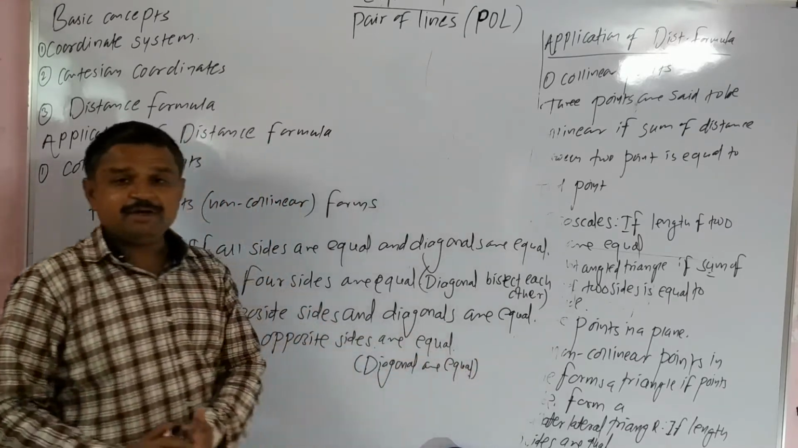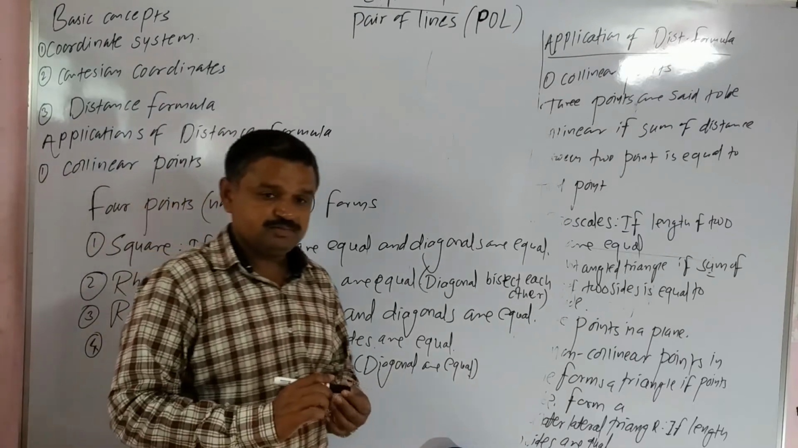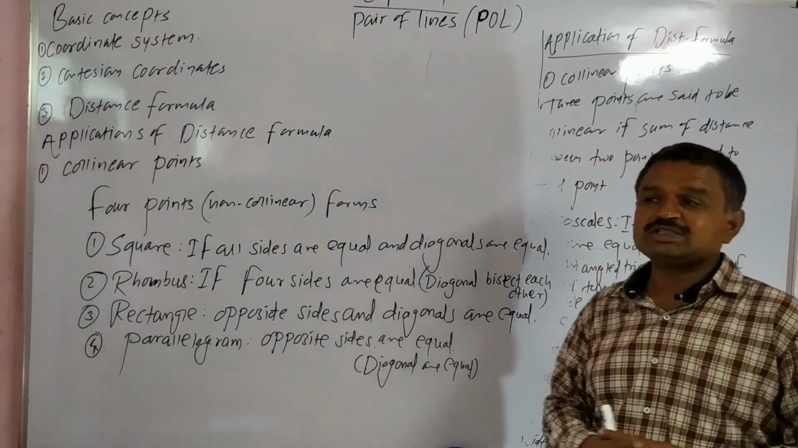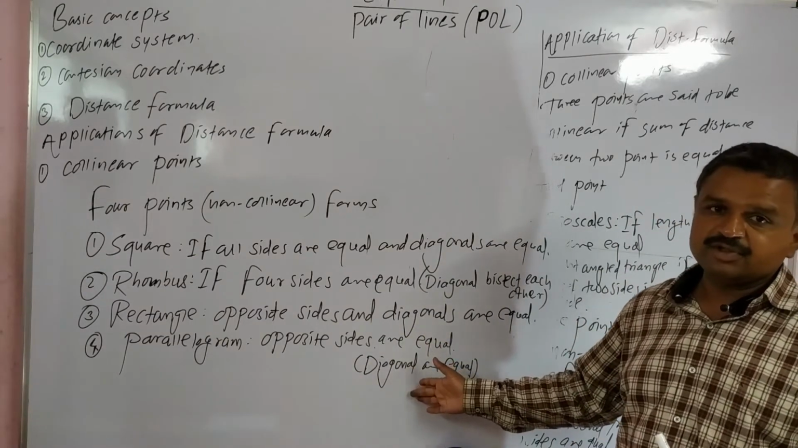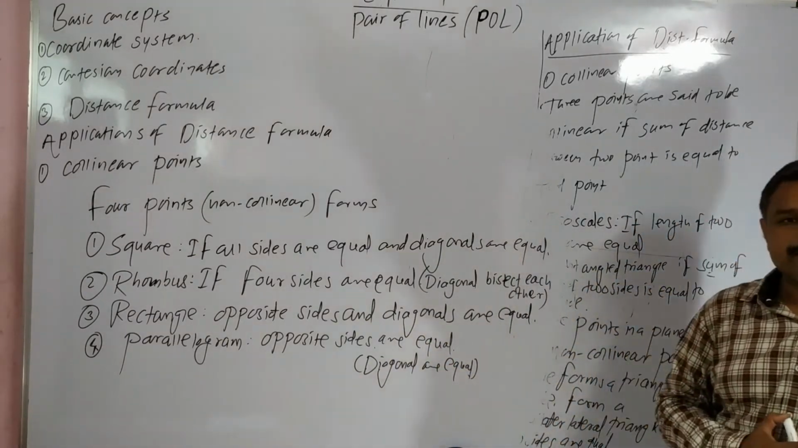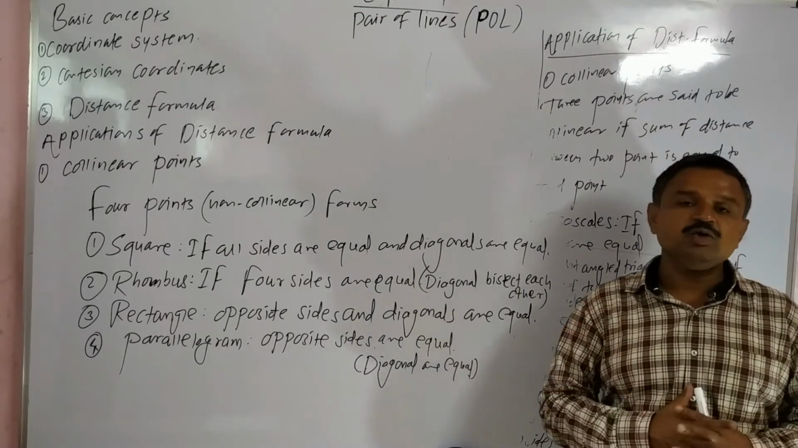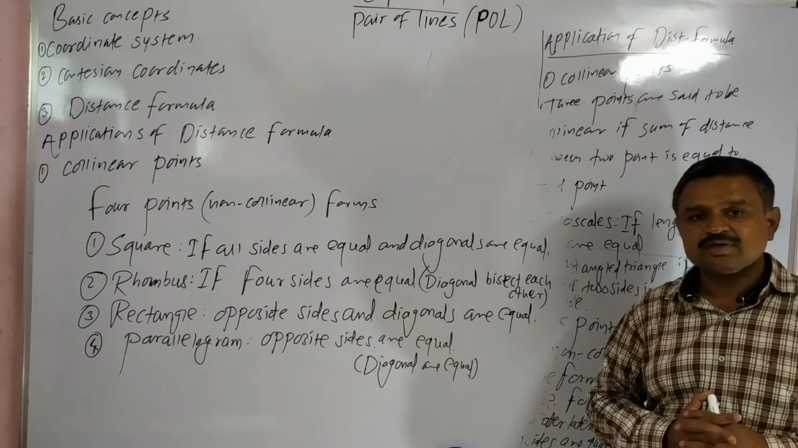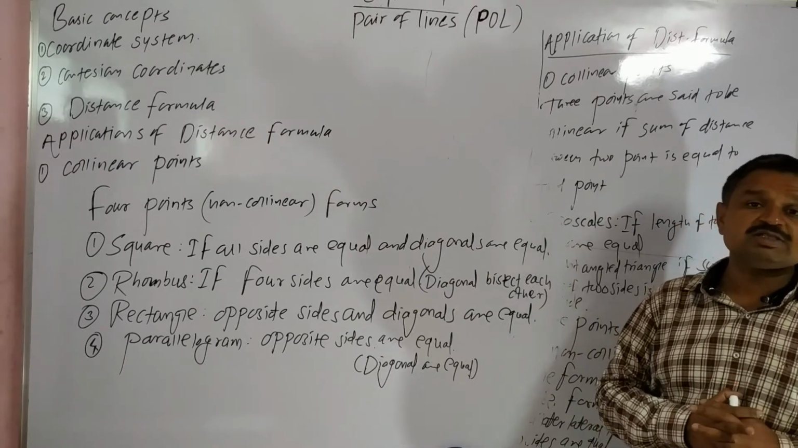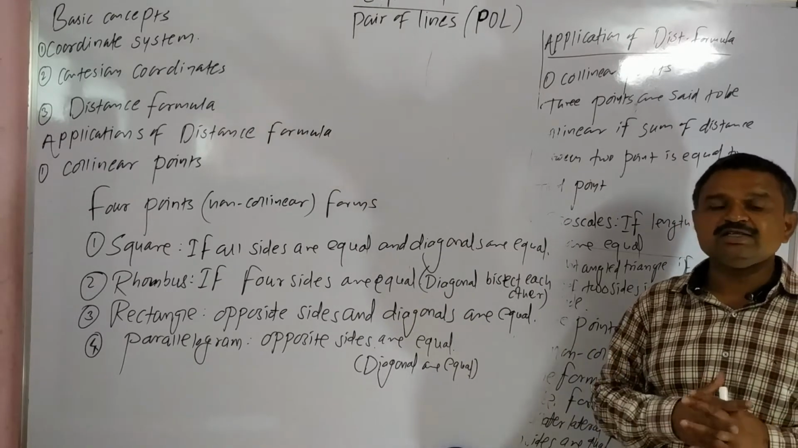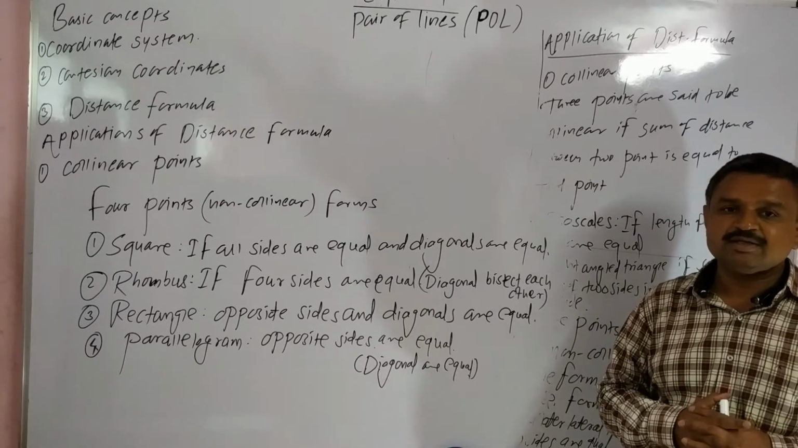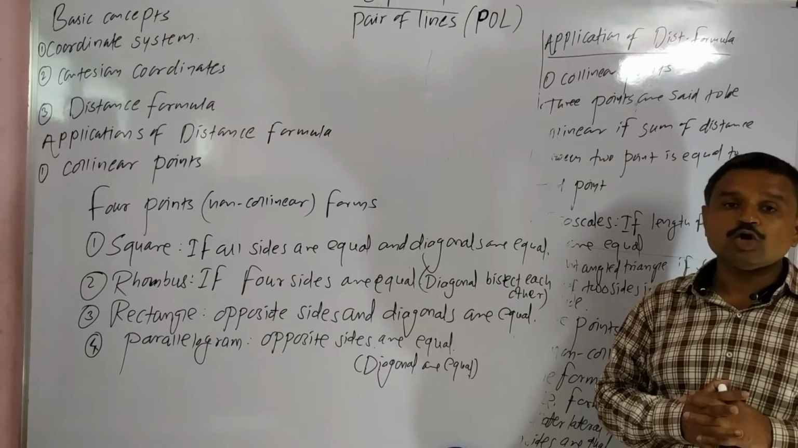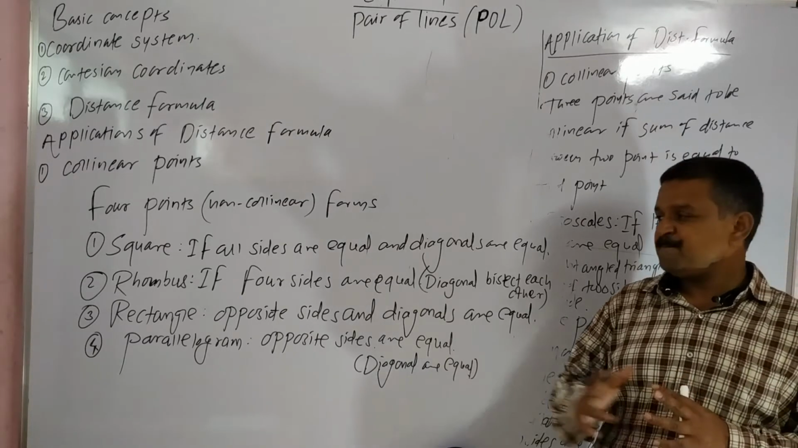These are the applications of the distance formula. We know the distance formula, but the applications of the distance formula are in this way. If four non-collinear points form a square, we have to prove it by using the distance formula. If all four sides are equal and diagonals are equal, then we say that the given four non-collinear points form a square.